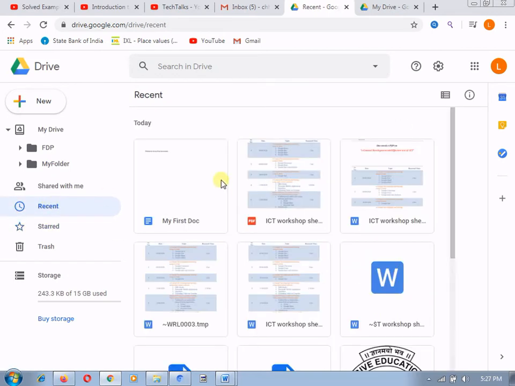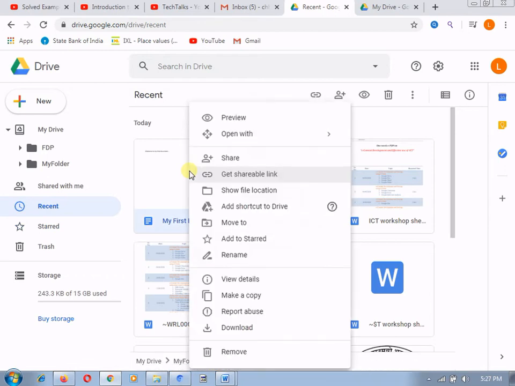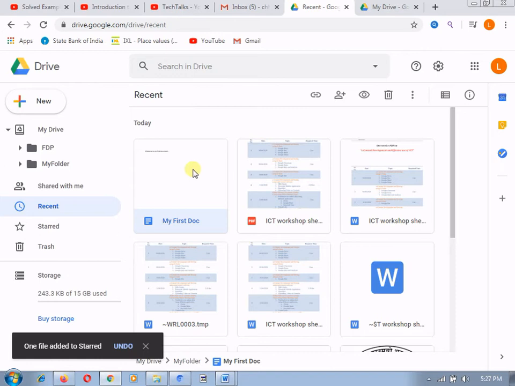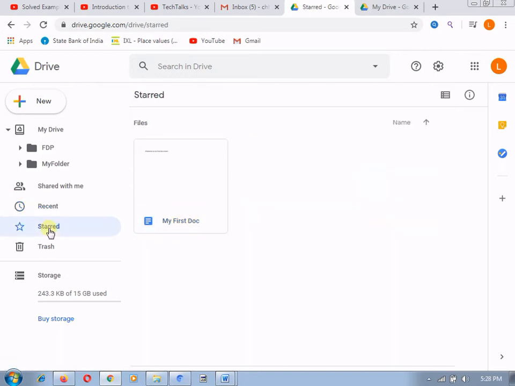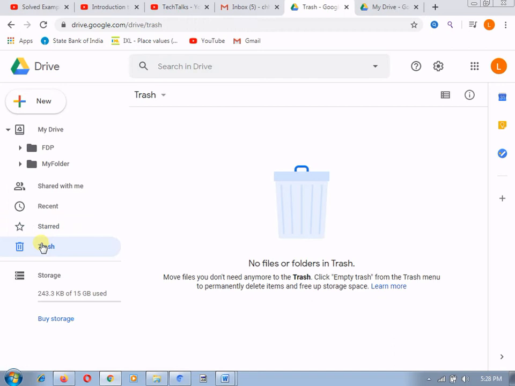If I want to star a document, here I can add a star to this document, and I can access it from here. This is the add to starred option. Suppose I have just added the star to my first document, and here you can see that in this Starred tab I can see my document. You can use this facility to separate out some important documents, and you can directly access them through the Starred tab. Trash is where you will find whatever you have recently deleted.